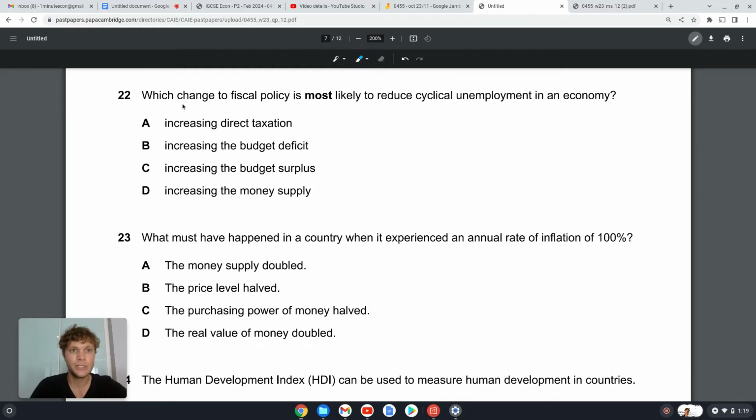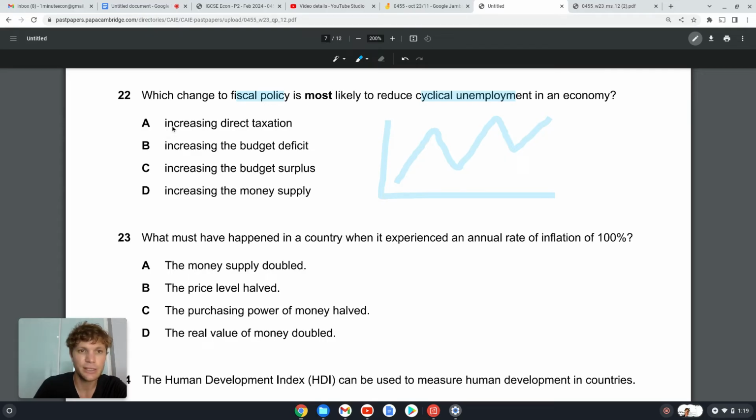22. Which change to fiscal policy is most likely to reduce cyclical unemployment in an economy? So cyclical unemployment is when the GDP goes up, unemployment goes down. When the GDP goes down, unemployment goes up. Okay, and so on. So that is cyclical unemployment. Which change to fiscal policy is most likely to reduce cyclical unemployment?